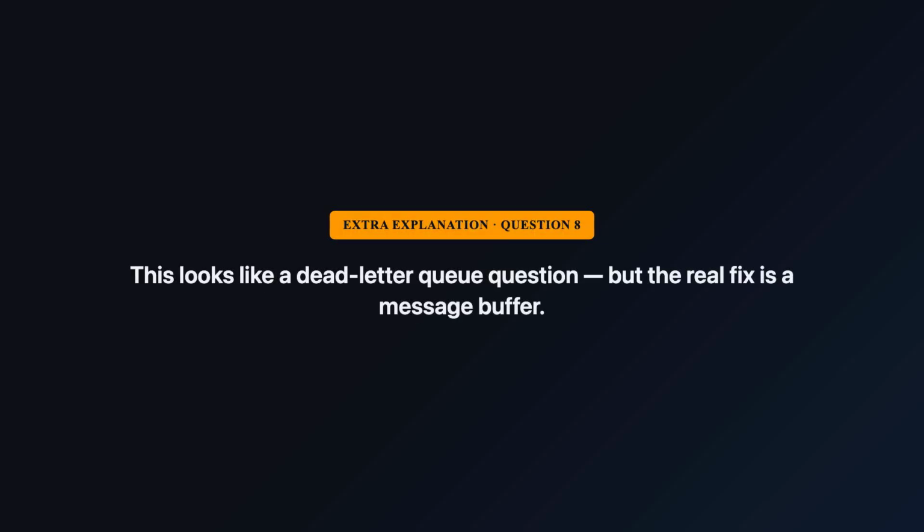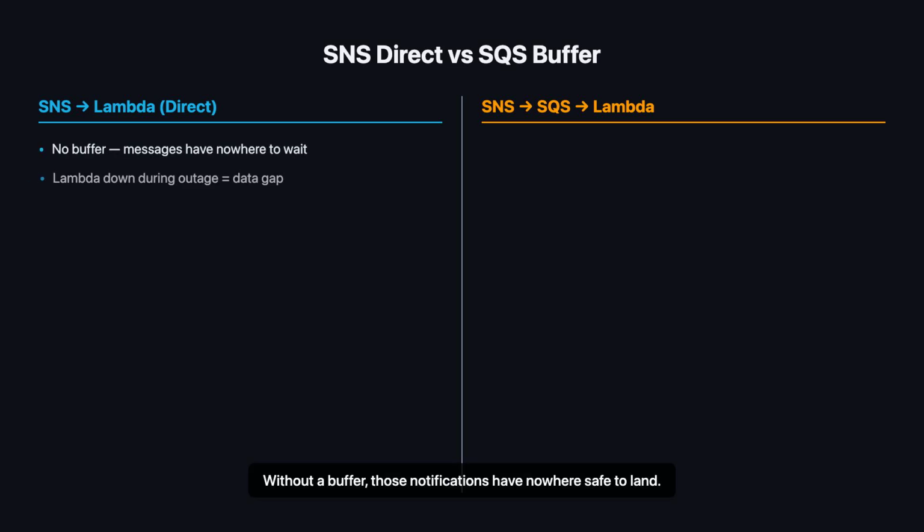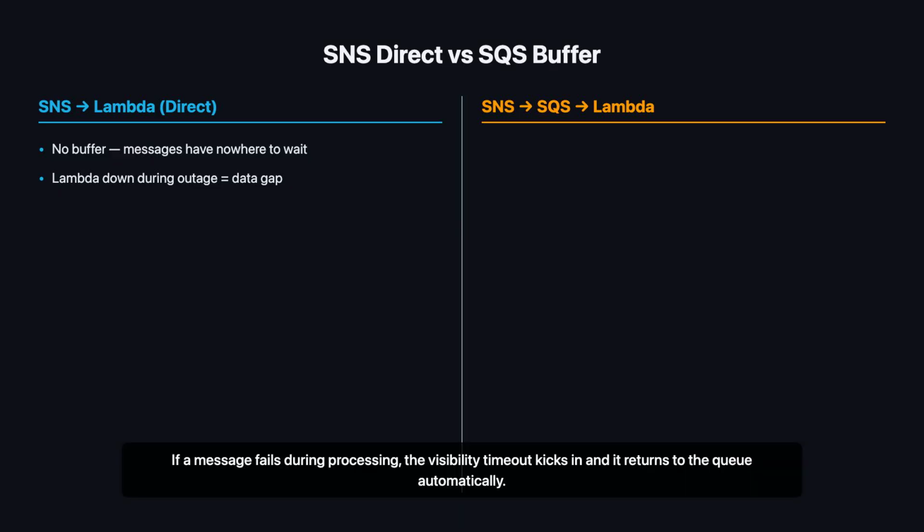This looks like a dead letter queue question, but the real fix is a message buffer. Imagine Lambda crashes during a 10-minute network outage. Messages flow from SNS, but Lambda can't process them. Without a buffer, those notifications have nowhere safe to land. Now add SQS in the middle. SNS delivers each notification into the queue. SQS is durable, so messages sit there safely even if Lambda is completely down. When Lambda recovers, it pulls and processes each one. If a message fails during processing, the visibility timeout kicks in and it returns to the queue automatically.